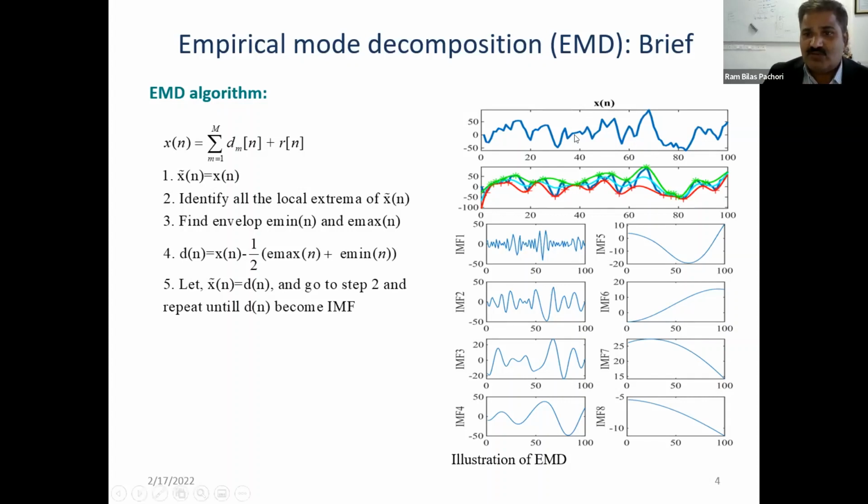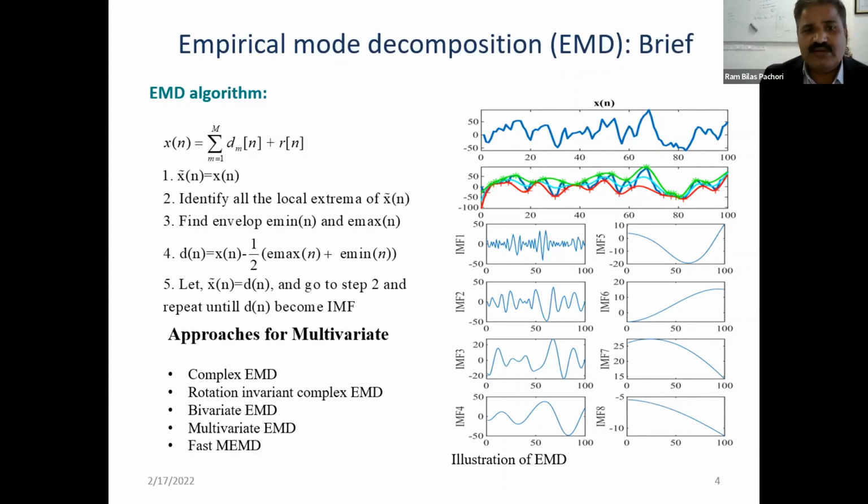Here you can see one example. This is the signal that we want to analyze, and these are the obtained IMFs. The first IMF represents the highest frequency component present in the signal, and the last IMF, for example the 8th IMF, represents the lowest frequency component present in the signal. The first IMF also corresponds to the low scale of the data, and the 8th IMF corresponds to the largest scale of the data. The low scale gives you the detail part of the signal, and the large scale gives you the approximation part of the signal. In that way, we can decompose any signal in an adaptive manner using this empirical mode decomposition method.